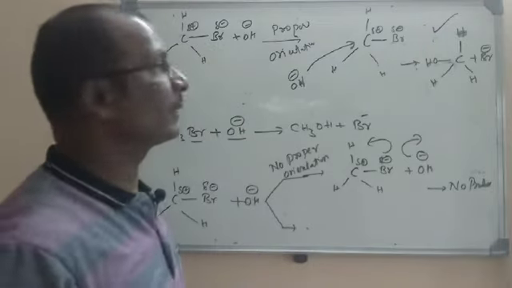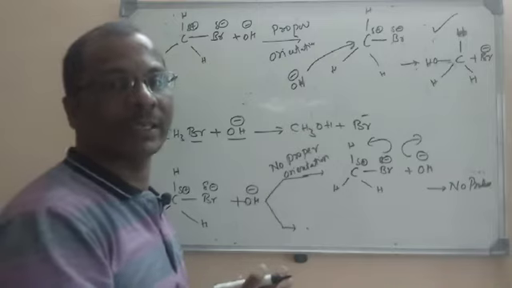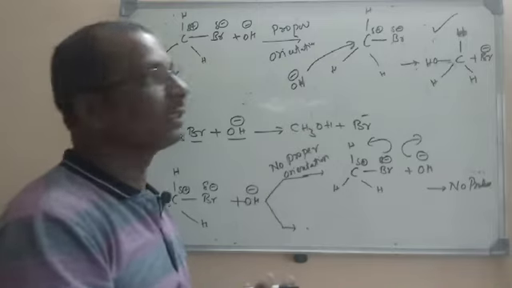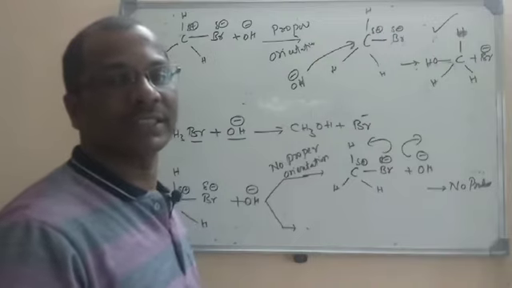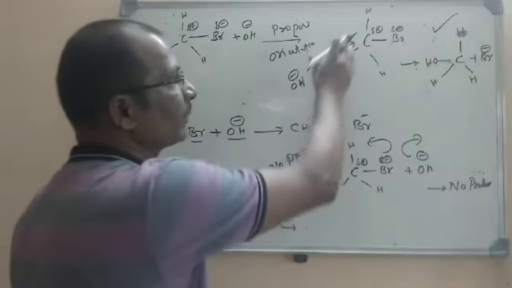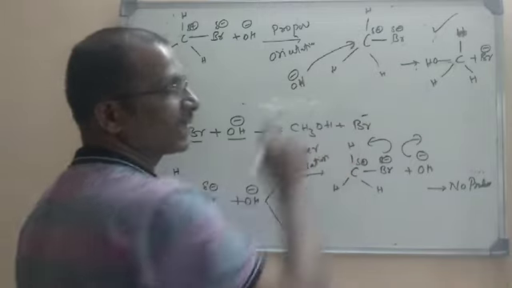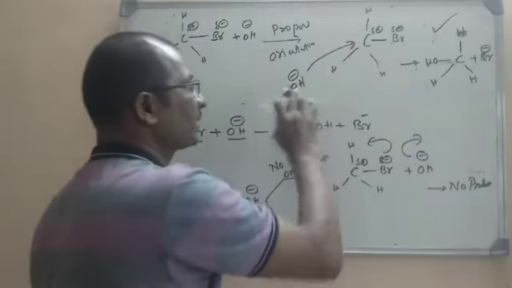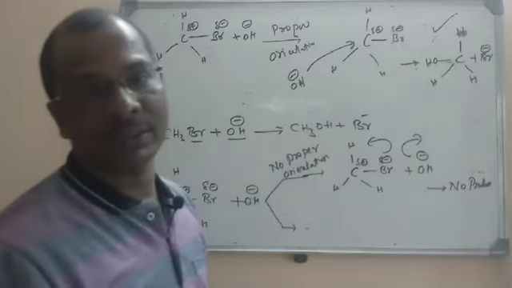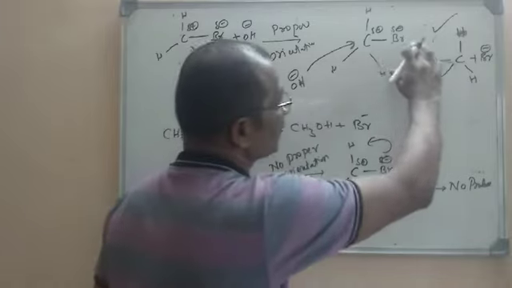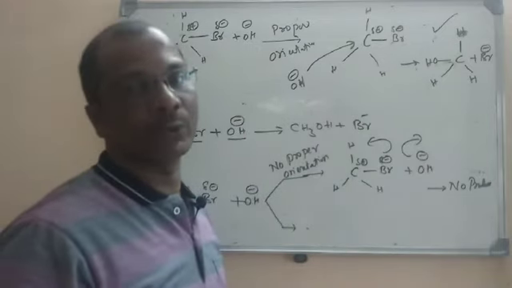Why is the product formed here? Because first, the reactant molecules have the minimum required energy, that is the threshold energy, and also the collision has proper orientation, that is direction. So it is attacking from the back side. It readily attacks because here the carbon has a slight positive charge and OH minus has a negative charge, so the C-OH bond is easily formed and the C-Br bond is broken, and so it results in a fruitful collision.